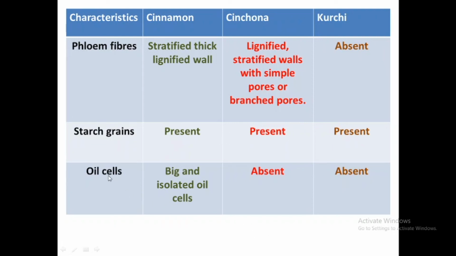Just see the oil cells. Oil cells are present only in cinnamon. These are big isolated oil cells containing volatile oil, and these oil cells are absent in cinchona as well as in kurchi.